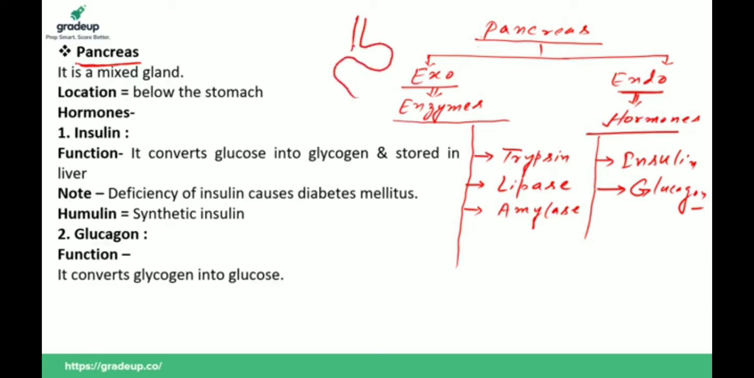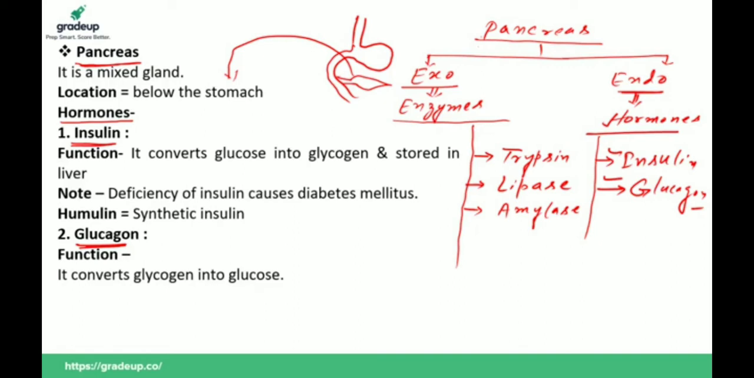We have already discussed in the chapter of digestive system, that is animal nutrition, that it is found below the stomach. And the hormones secreted by the pancreas are two: number one, insulin, and number two, glucagon. Now we are going to discuss the functions of insulin and the functions of glucagon.